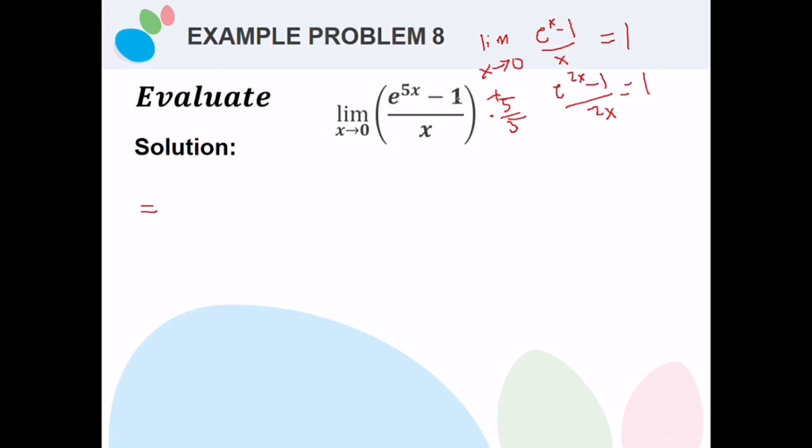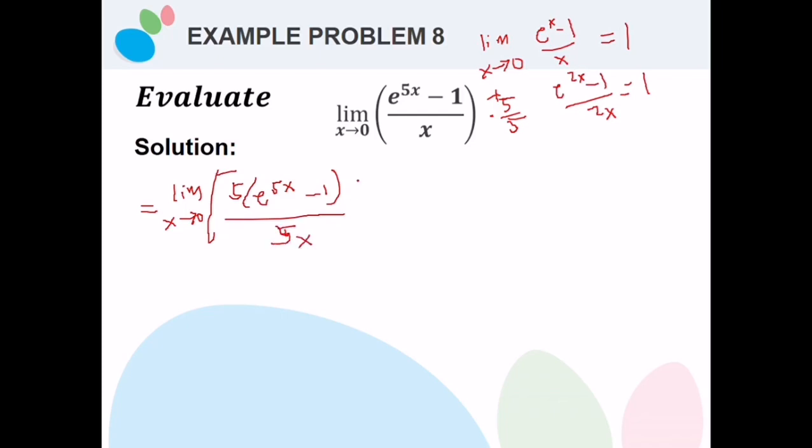So therefore we can say that the limit of this is 5 times e raised to 5x minus 1 divided by 5x.